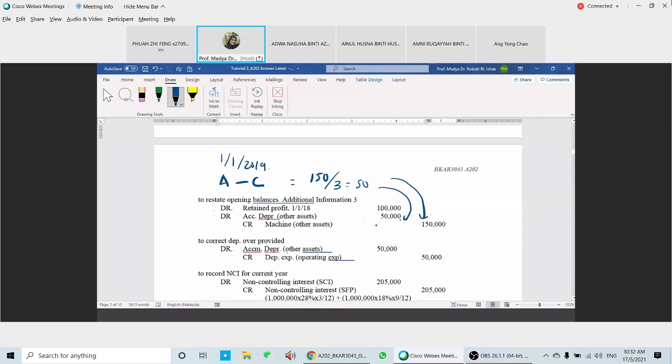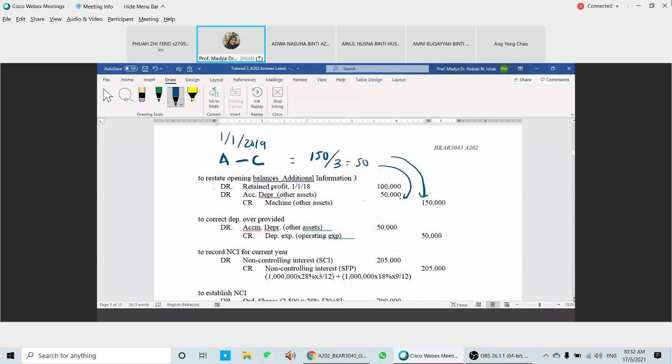50, this amount. Okay. And then I'm going to record the NCI for the current year. NCI share of profit. Okay, current year profit 1 million times 28%. Where does this 28% come from?